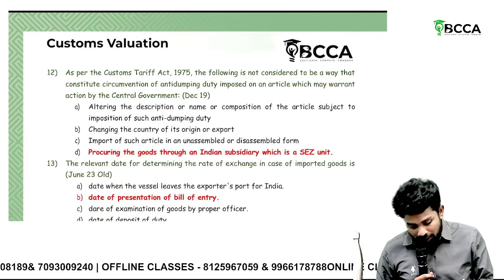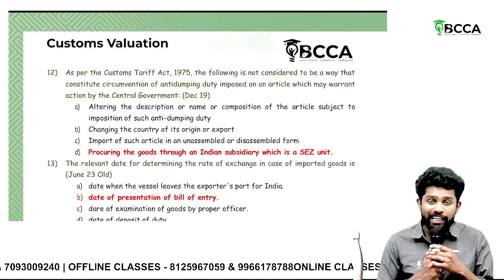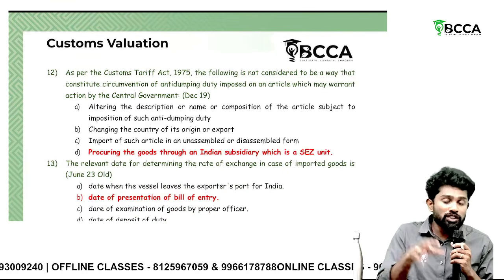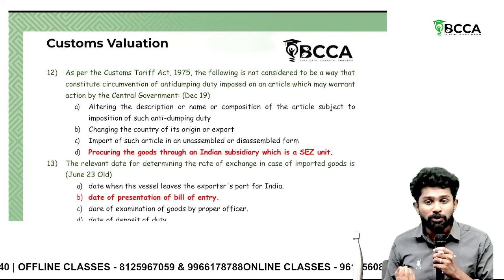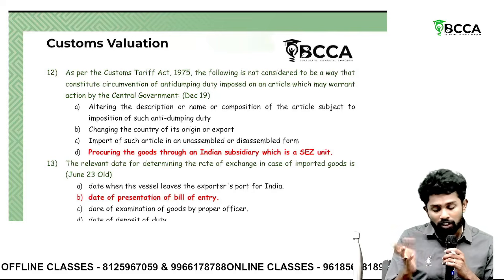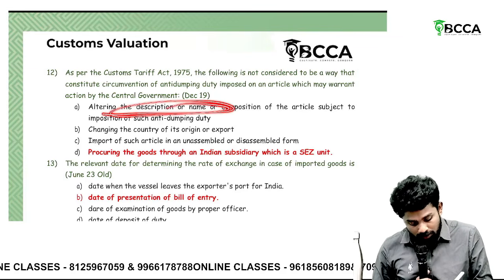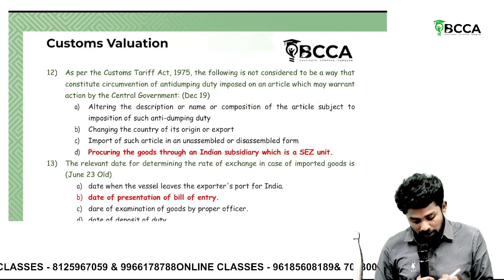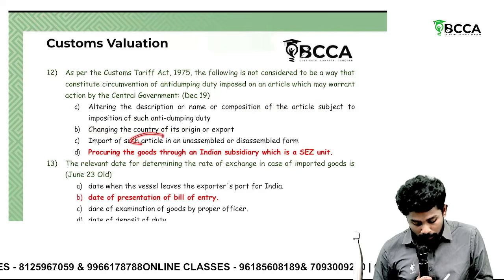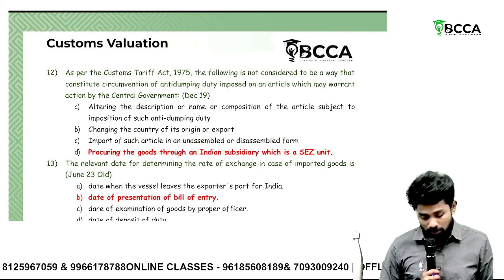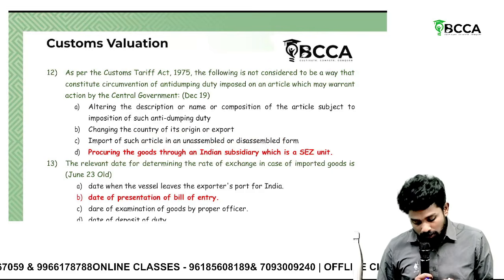Then as per the Customs Tariff Act, the following is not considered to be a way of circumventing anti-dumping duty. I mean, you want to defeat the anti-dumping provisions and want to import goods, some malpractice, some kind of fraud. So which does not amount to fraud? Altering description or altering the article composition to exempt from anti-dumping duty, changing the country of origin, or bringing them in unassembled or disassembled form, all those. Whereas procuring the goods through an Indian subsidiary, which is an SEZ unit, does not amount to circumvention of anti-dumping duty.